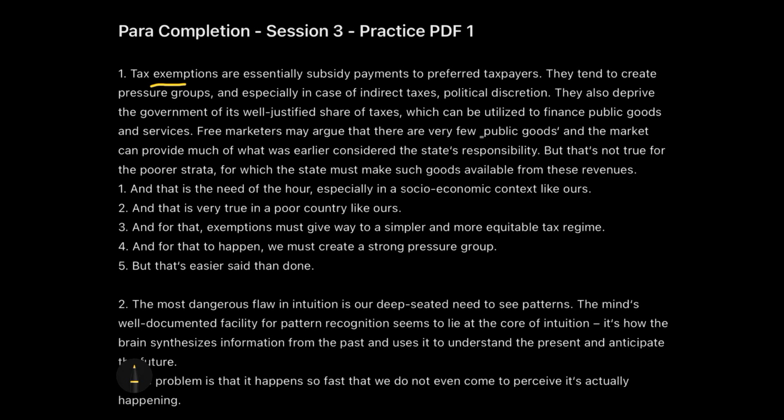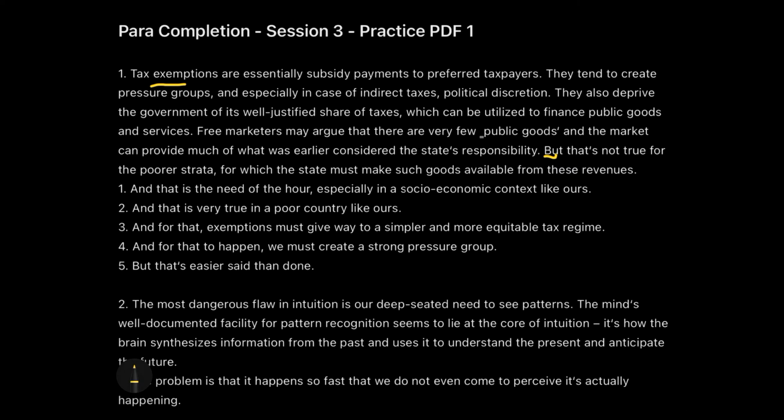Free marketers may argue that there are very few public goods and the market can provide much of what was earlier considered the state's responsibility, but the change of idea. That's not true for the poorer strata, for which the state must make such goods available from these revenues.